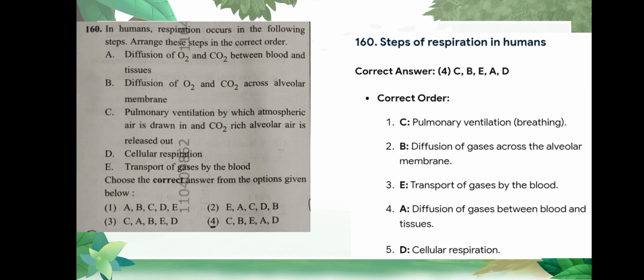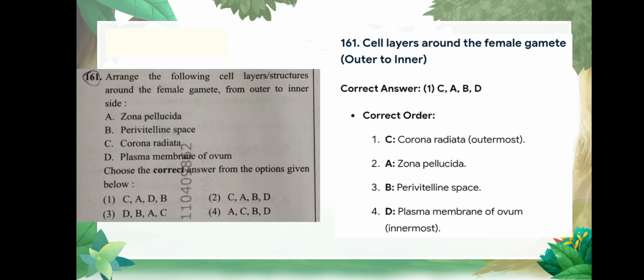Question number 160: in human, respiration occurs in the following steps. Arrange these steps in correct order. Correct answer is option number 4, CBEAD, and the explanation is given as follows.